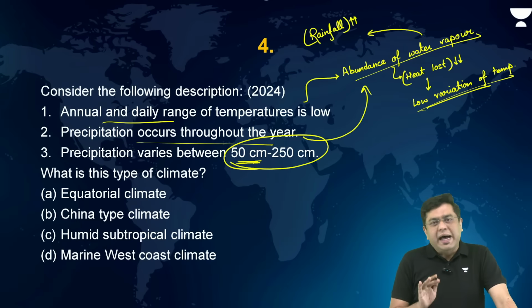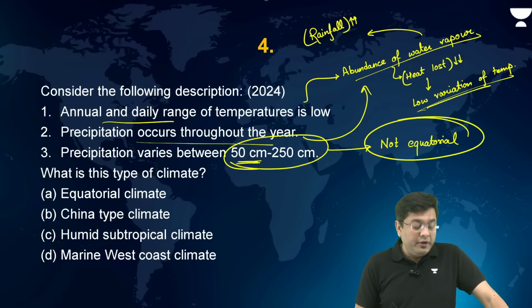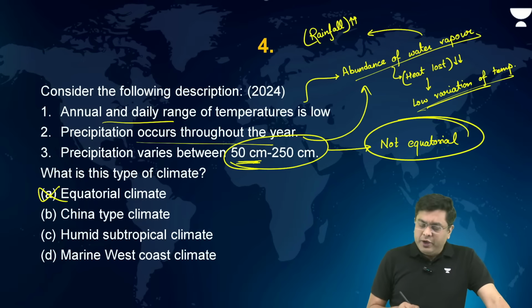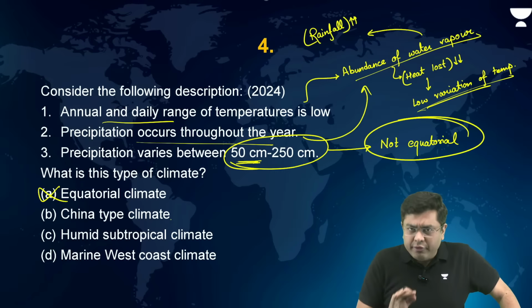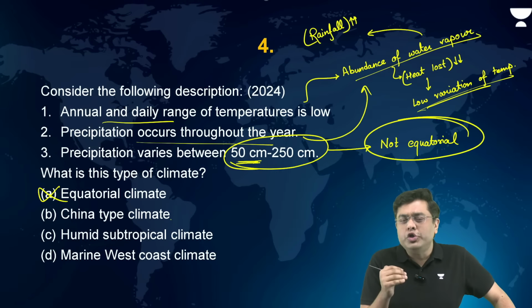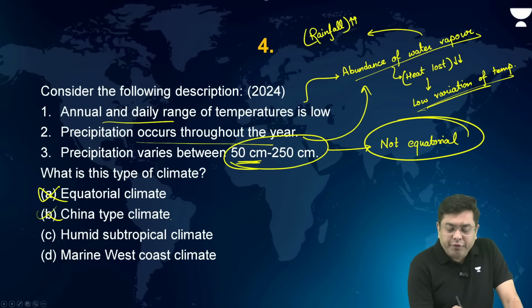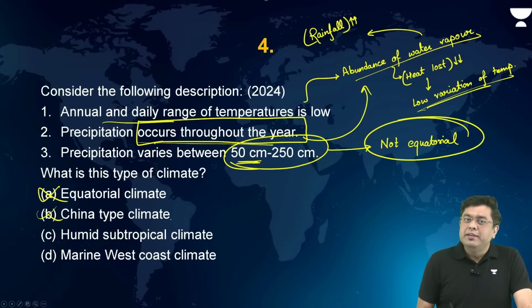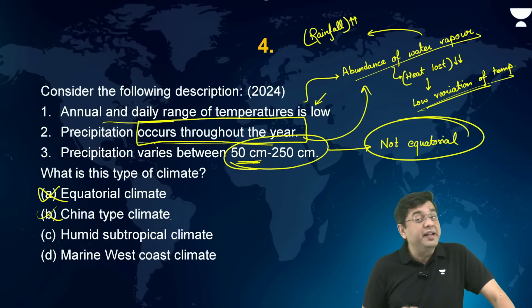Now let us take a look at the options. So that establishes not equatorial, right? Equatorial would have had a greater amount of rainfall. So equatorial climate, obviously not. China type climate has summer rainfall because of the shifting of the ITCZ. That is when the winds become onshore and they give you rainfall, right? So this also cannot happen because here the rainfall is throughout the year. Then humid subtropical climate. Again, in that case, the variation of temperature will be high.